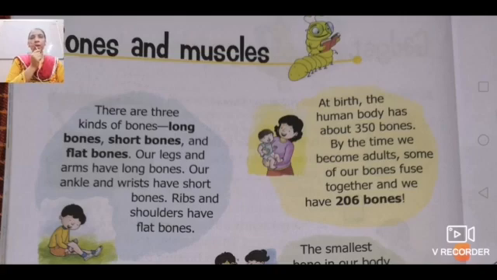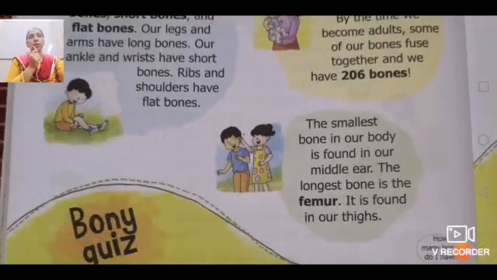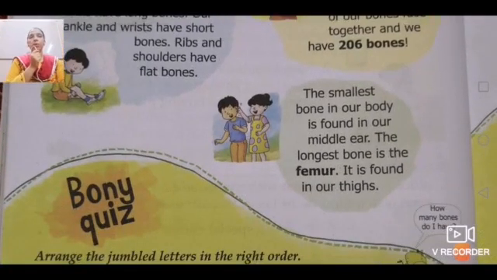That is 206. Now the smallest bone in our body is found in our middle ear, and the name of that bone is stirrup. The longest bone is called femur and it is present in our thigh. Fine, it is also called the thigh bone. Now we will do the bony quiz.